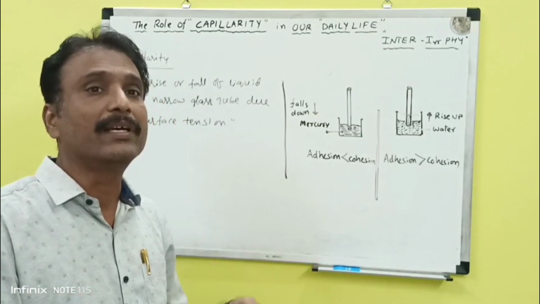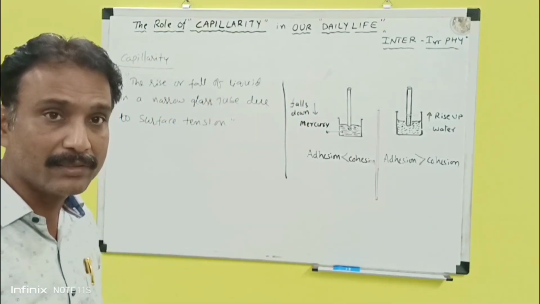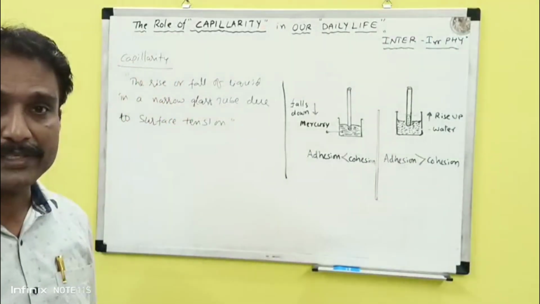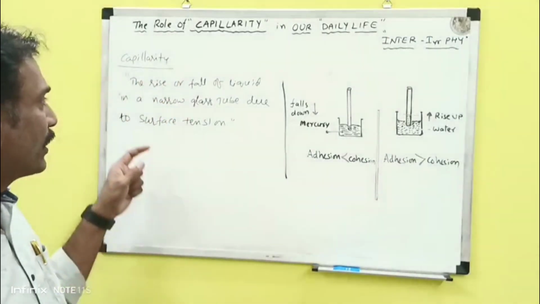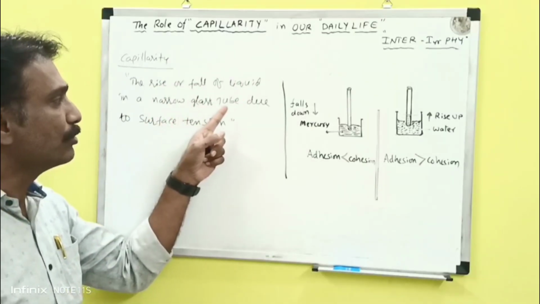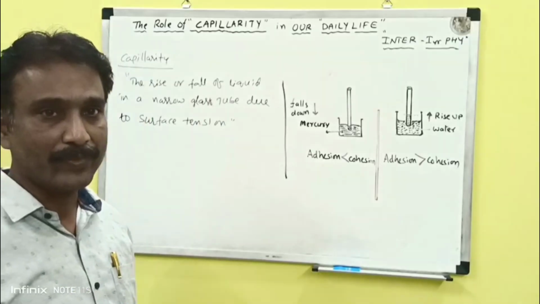The liquid may rise up or fall down due to surface tension. This phenomenon is known as capillarity. Once again, the rise or fall of the liquid in a narrow glass tube due to surface tension is known as capillarity.